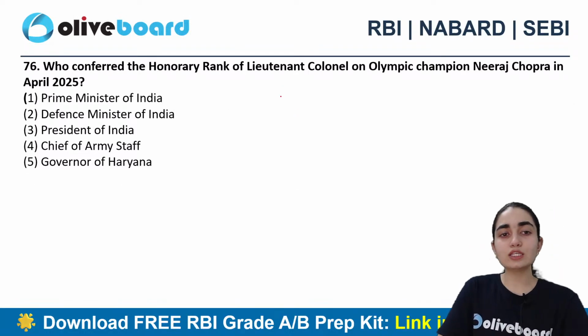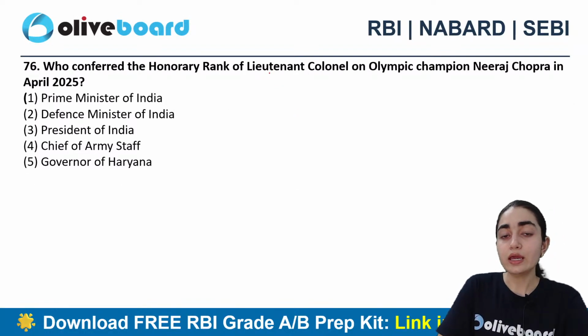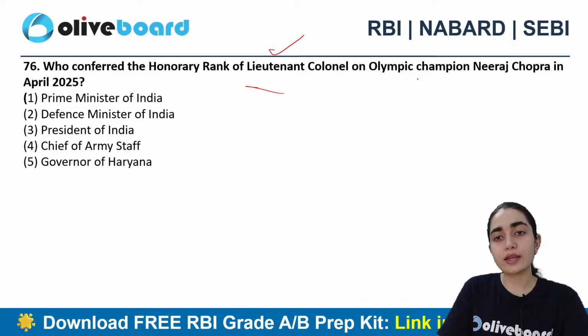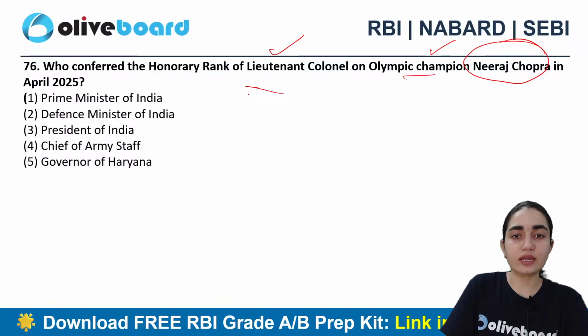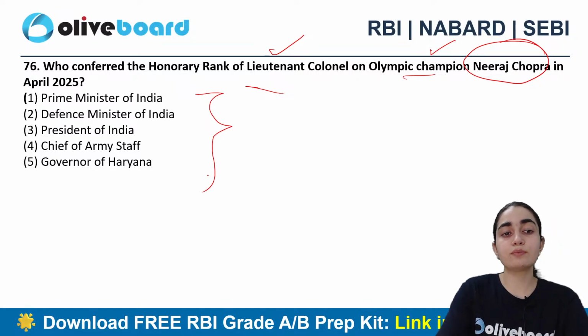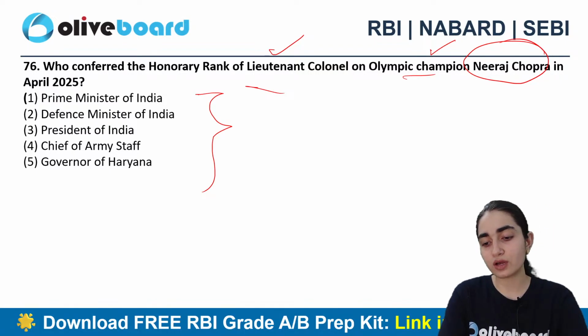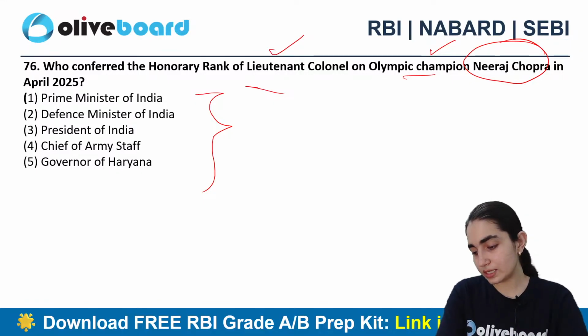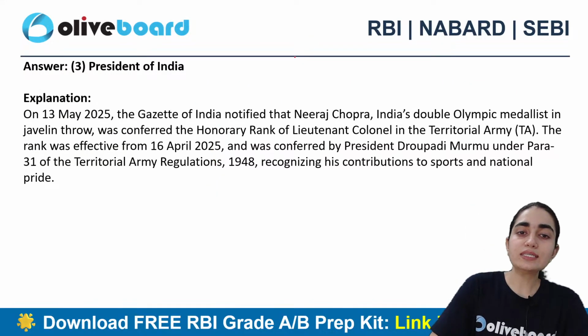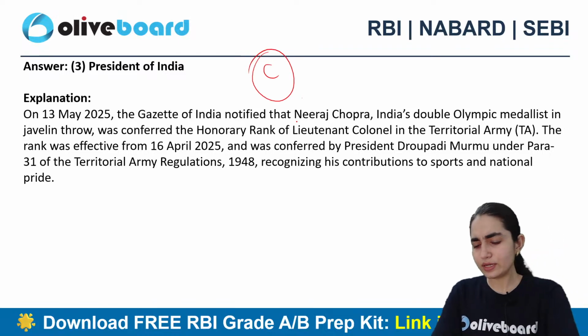Next question says, who conferred the honorary rank of Lieutenant Colonel on Olympic champion Neeraj Chopra in April 2025? Is it the Prime Minister of India, Defense Minister of India, President of India, Chief of Army Staff, or Governor of Haryana? Which one is the correct answer? Is it A, B, C, D, E? All right. So C is the correct answer. That is the President of India, right? You need to remember that.